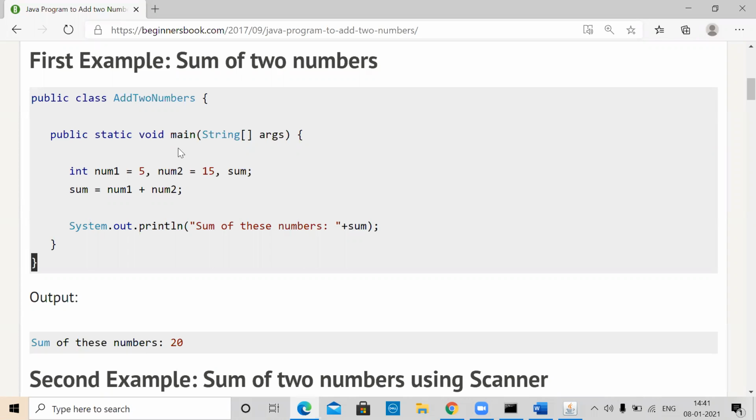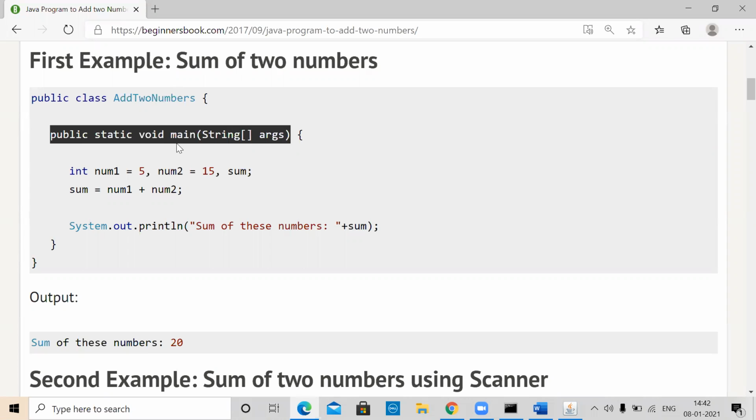If you want to create a class in order to run the program, to execute the program, then this signature is required. This main method declared here will be there only in the classes which are to be used to execute programs.